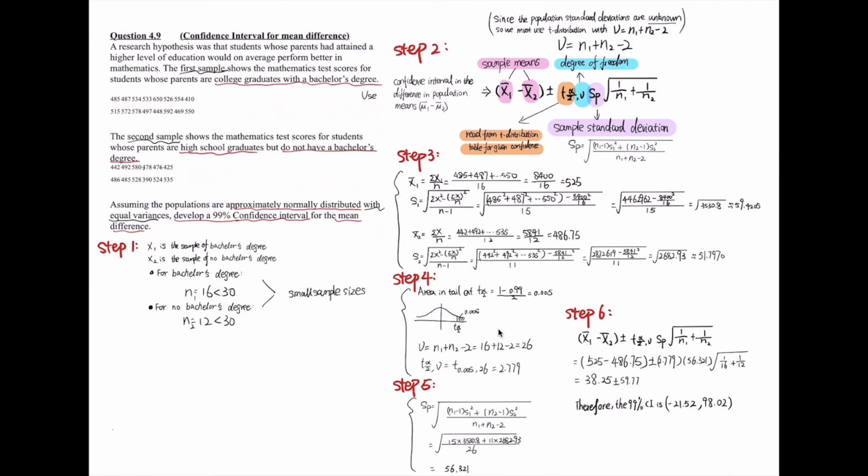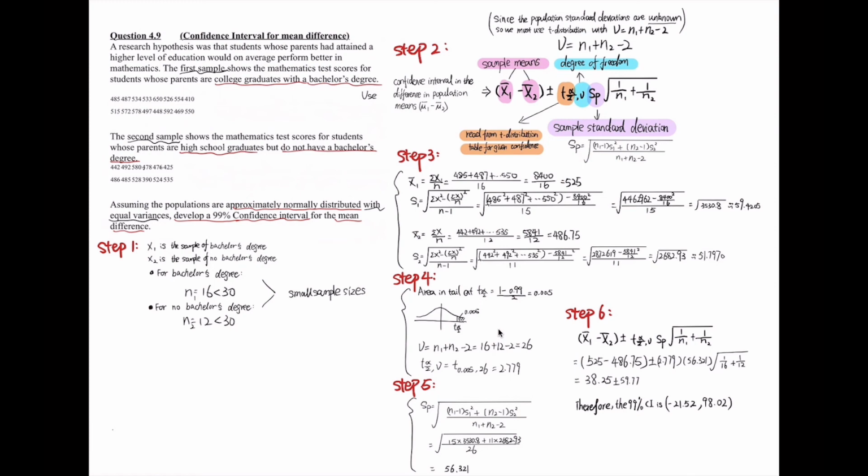For step 3, we can get the x1 sample mean by the sum of each sample in step 1 divided by the number of sample 1. We can get the answer 525. So the standard deviation of sample 1 is the square root of the equation here. We need to notice that the number should minus 1 since they are samples. So we can also get the answer 59.4205. Using the same equation above, we can get the sample mean and the standard deviation of sample 2.